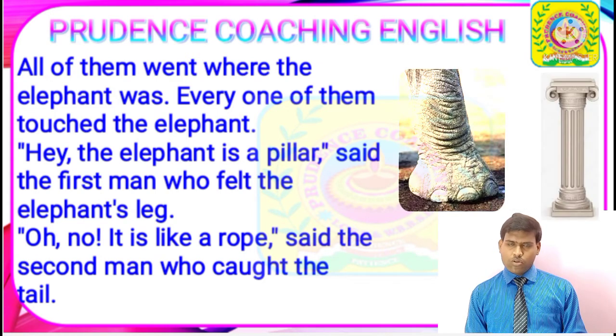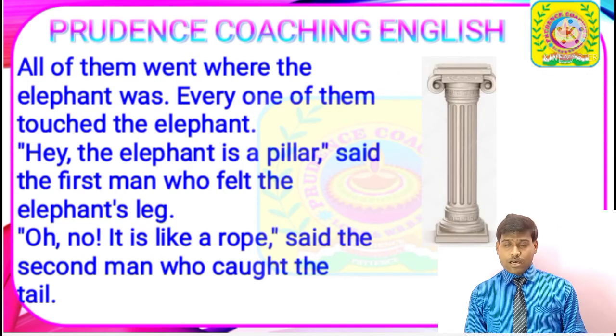The first man who touched the elephant said that it looks like a pillar. Why? Because he had touched the elephant's leg. The first man had touched the elephant's leg, so he found that probably the elephant would be similar to a pillar. What is a pillar? A pillar means a stone structure, a tall object.